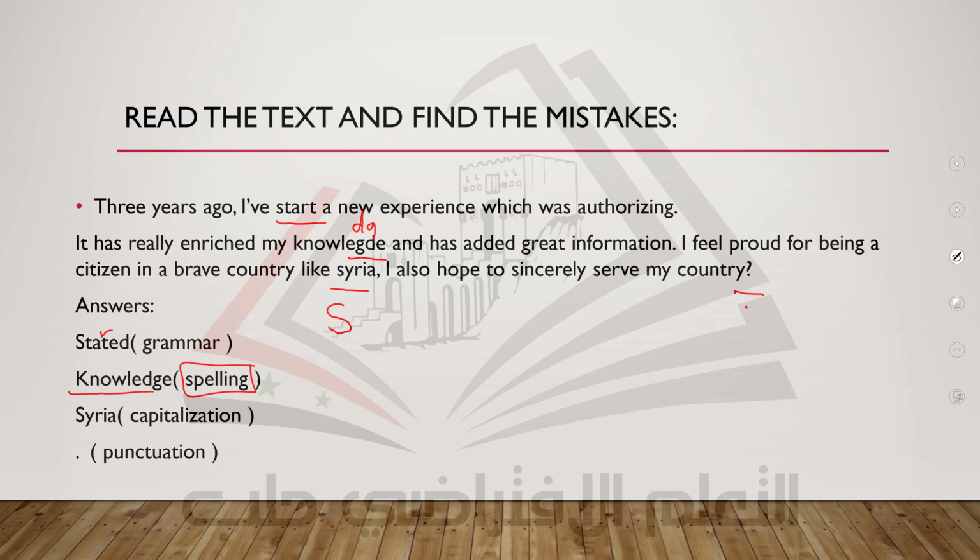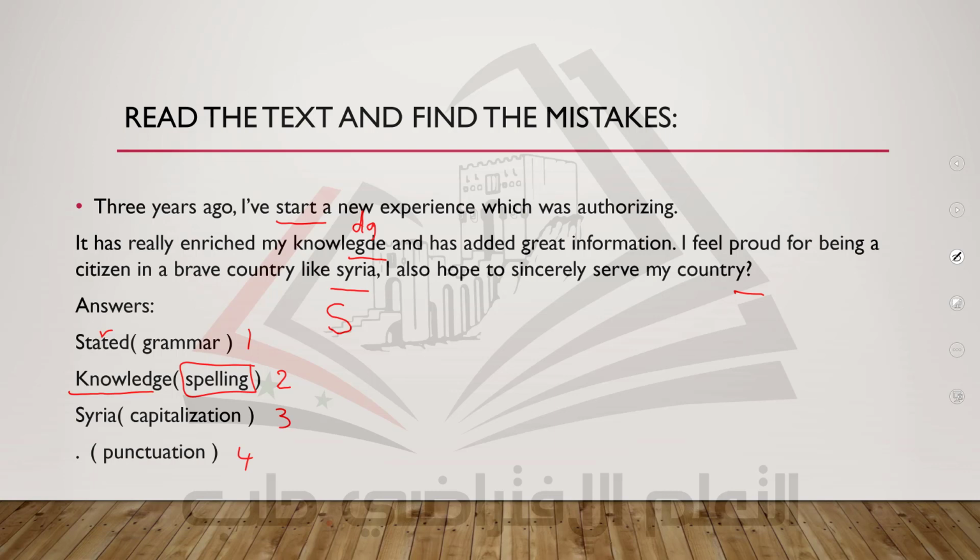So here, when you read any text and you want to find the mistakes, you should know that we have 4 kinds of mistakes. 1, grammar mistake. 2, spelling mistake. 3, capitalization mistake. 4, punctuation mistake. So pay attention, please, for all these. Sometimes we give you words with A, B, C, and D. Here you look at only the underlined words.